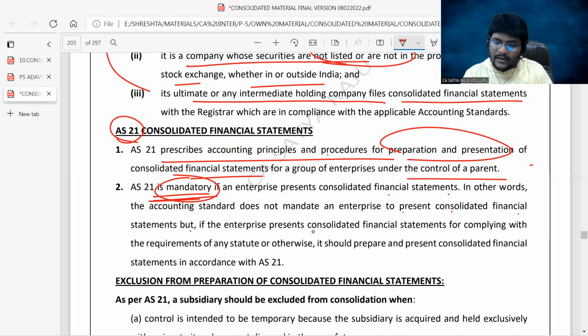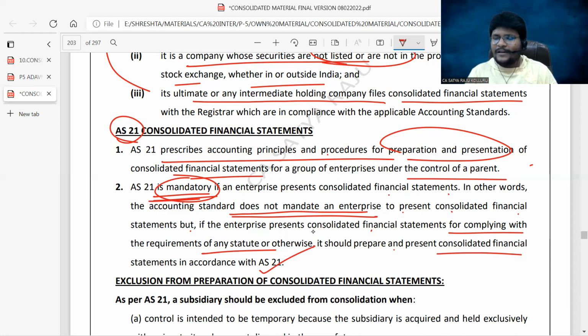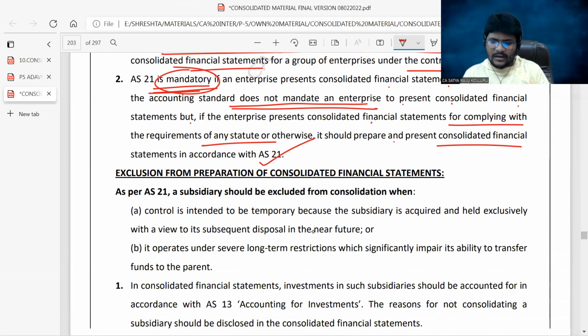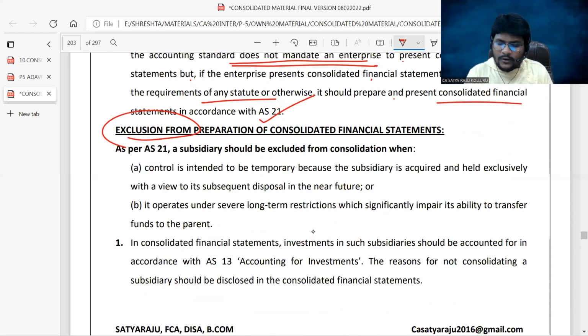So it is clearly given that the accounting standard does not mandate an enterprise to present CFS, but if the enterprise wants to prepare the CFS based on the voluntary requirement or based on the compulsory requirement as per the statute, it should comply with the requirements of the statute, or otherwise it should prepare the CFS as per AS 21. We already discussed. Okay, certain exclusions. Control is intended to be temporary because the subsidiary is acquired and held exclusively with a view to its subsequent disposal in the near future.